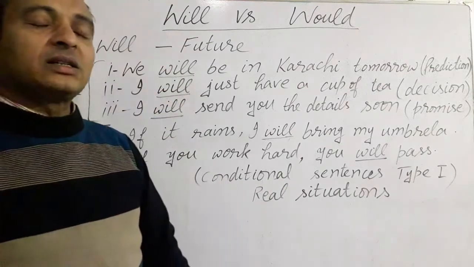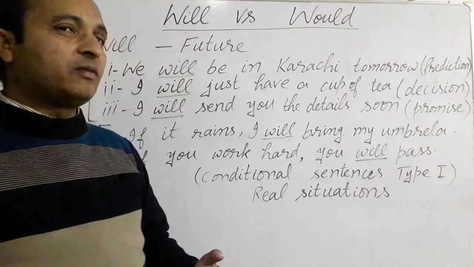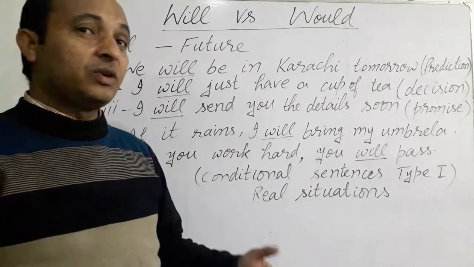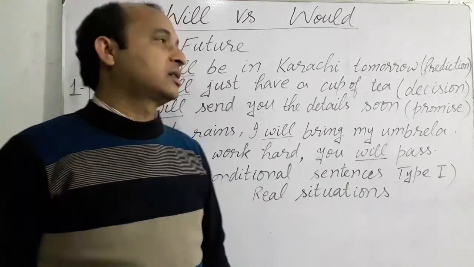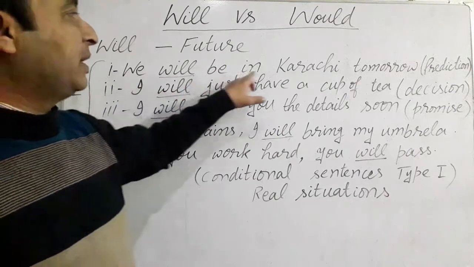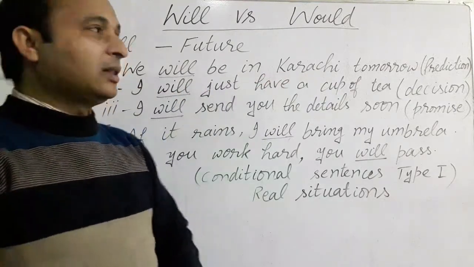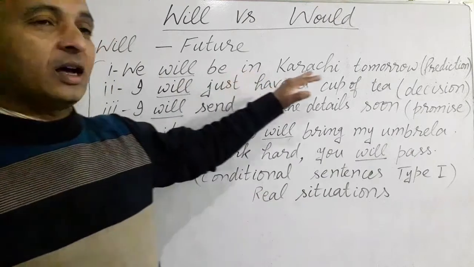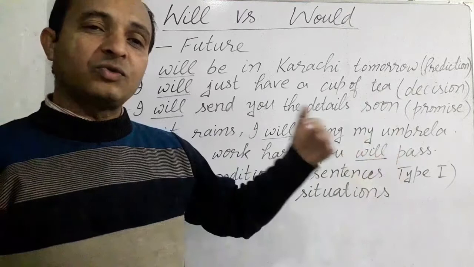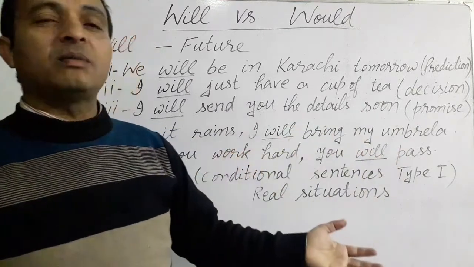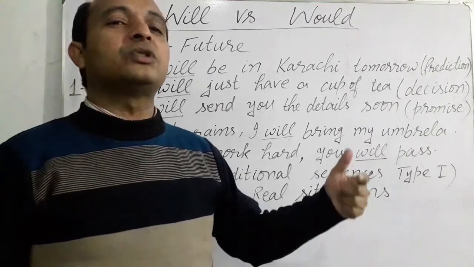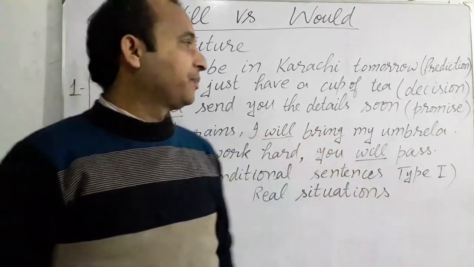As we know, will is a modal verb which is used for future, and which type of future we use it for, we will try to understand in the sentences. We have the first sentence here: we will be in Karachi tomorrow. In this type of sentence we are going to predict about our future action, the action which we have decided, and we are talking about some prediction of the future. We are using the modal verb will.